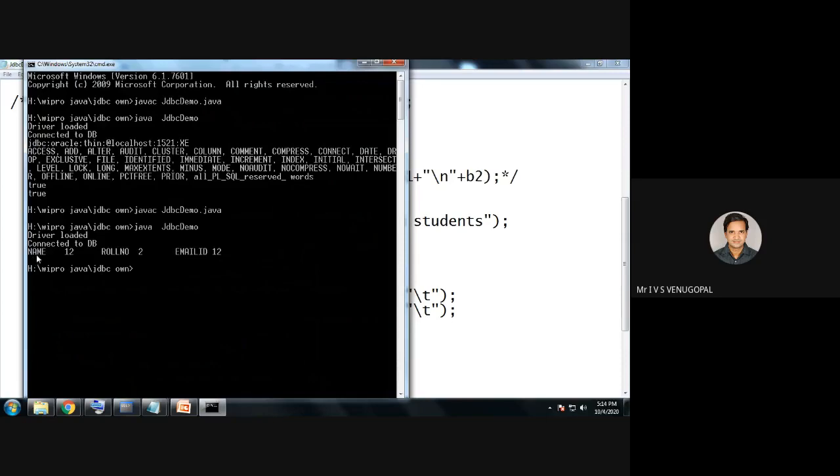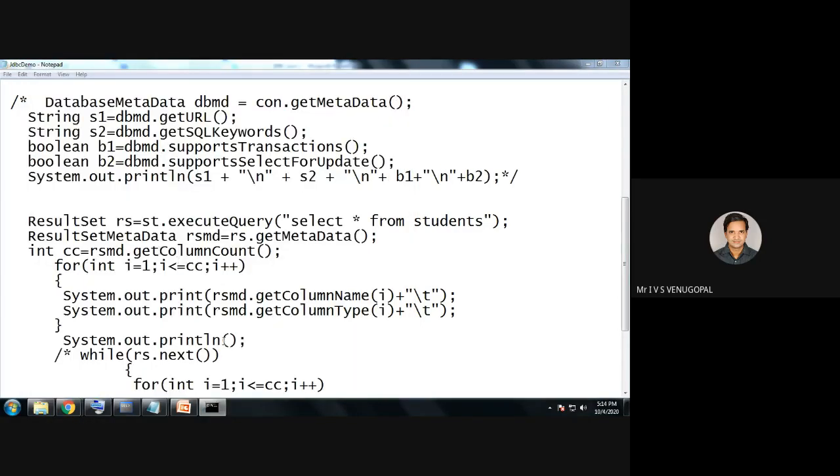See, name is of type varchar2, so column type is 12. Roll number is the second column name, its type is 2. Email ID is the third column name, it is varchar2, so its type is 12. So that is what result set metadata returns.